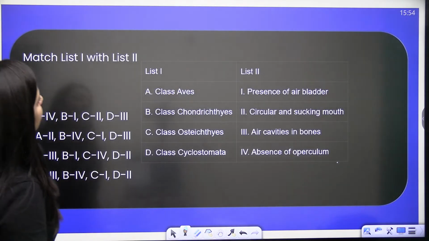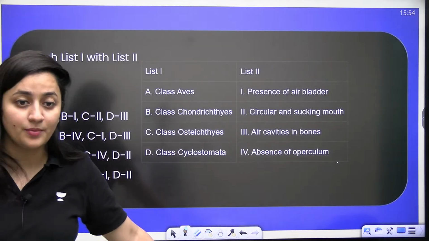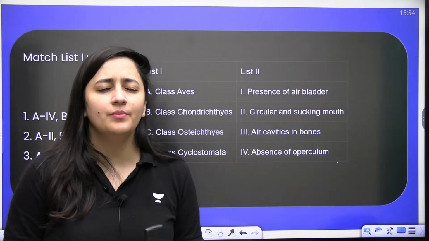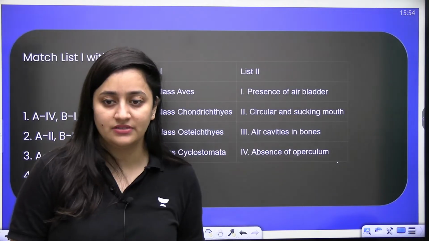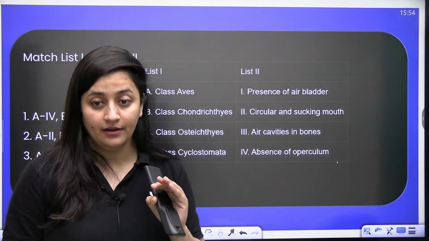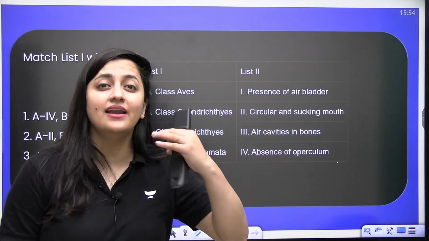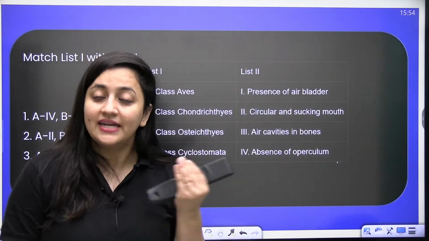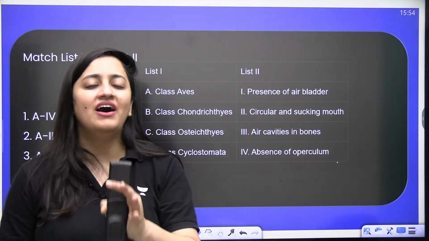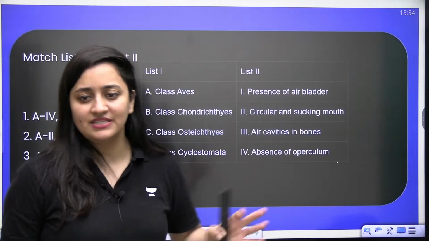Next. Match the list 1 with list 2. Class Aves, Chondrichthyes, Osteichthyes, Cyclostomata. So you guys can see the animal kingdom is very easy. The only problem here in diversity is the examples. For examples, you just need to revise them again and again. Take it as a challenge that today I am going to remember the names of the first 5 phyla, or the examples of the first 5 phyla.